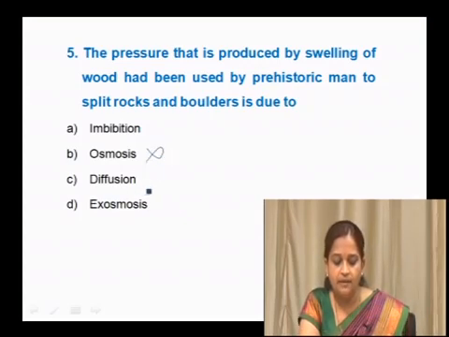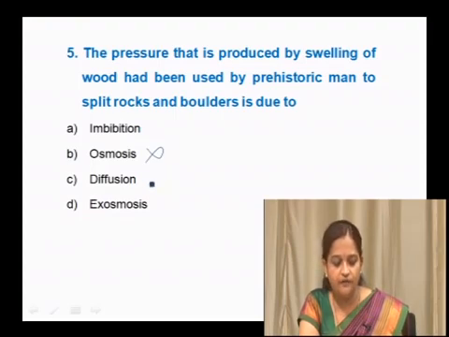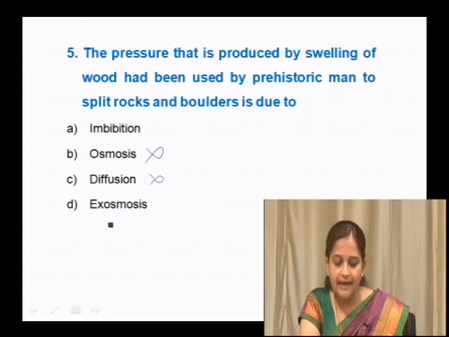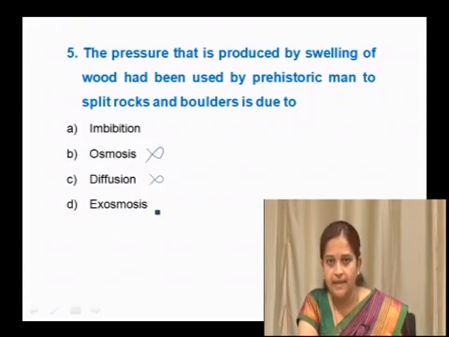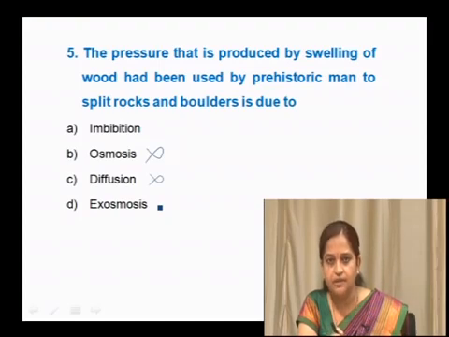Diffusion is a movement of molecules that may be in a gaseous form or liquid. Simple diffusion continues till equilibrium is reached, from its higher concentration to the lower concentration. So, diffusion is not a correct answer. Exosmosis means when a cell is kept under hypertonic solution. Hypertonic solution means where solute concentration is more and solvent concentration is less. Such a solution is called a hypertonic solution. And when we keep a cell in that, the cell cytoplasm shrinks and the cell becomes flaccid.